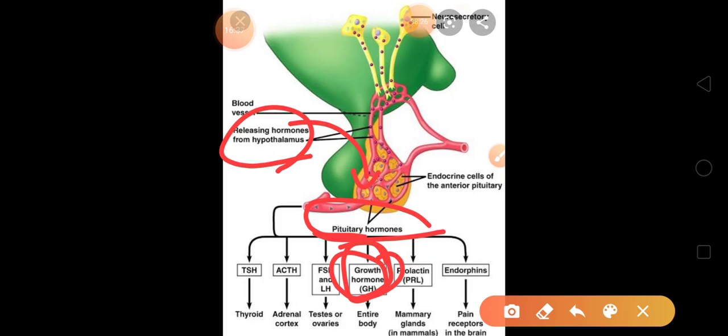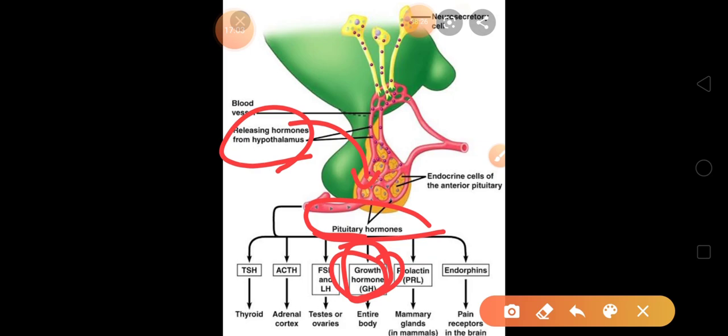After that we know that our height will be fixed after 25 years, maximum 25. After that, our height will not increase. How is it not increasing? Because now the inhibiting hormone will act. The inhibiting hormone will stop the production of growth hormones.